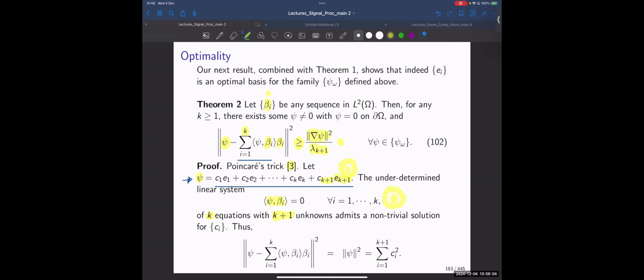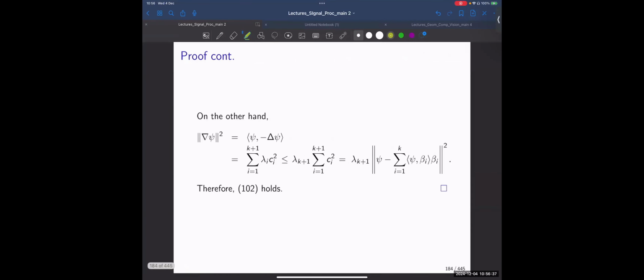Now let's see what is going on here. If I look into the residual of projecting phi onto my beta, it would be nothing but the energy of the function itself, which would be nothing but summing all of these coefficients if I project it onto the E i basis. So this would be the energy of the error. On the other hand, recall that we have shown the Dirichlet energy of the signal is equal to this part.